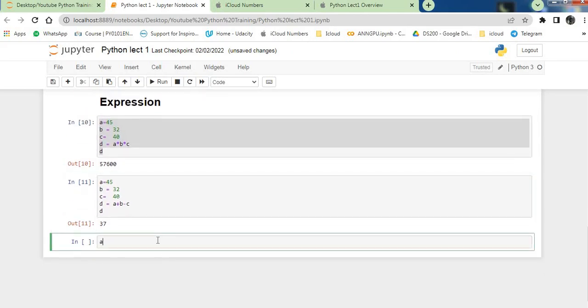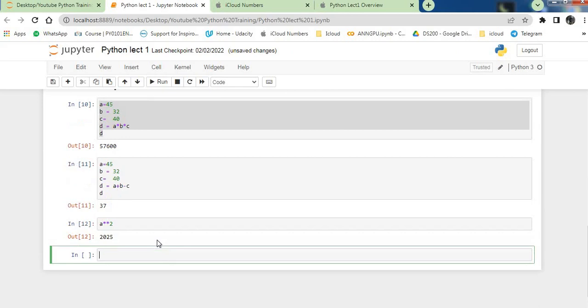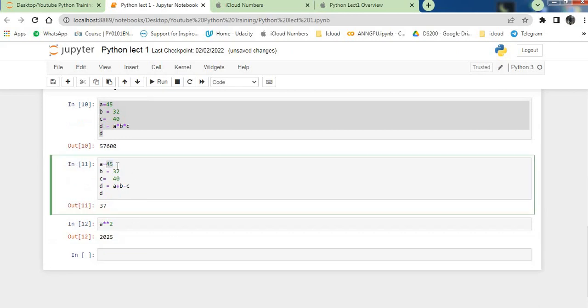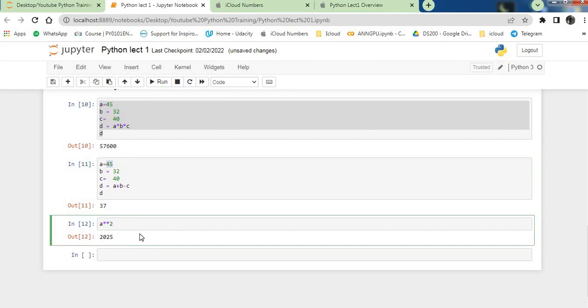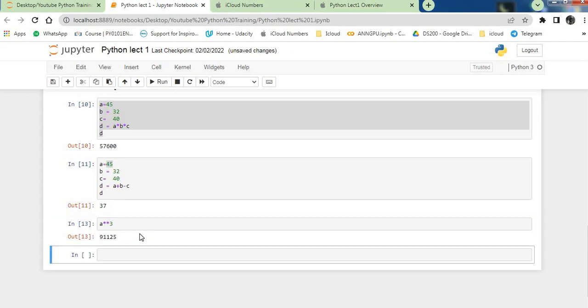If you write here a double star of 2, then it will show you the square of this value. If you want to check the cube, you can write 3, then you check the cube of this. So this is about today's lecture.